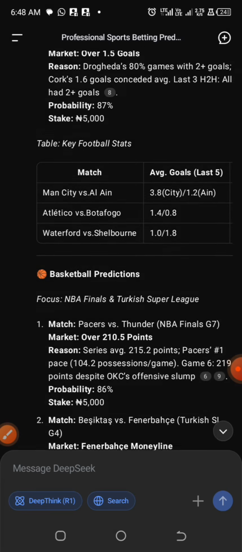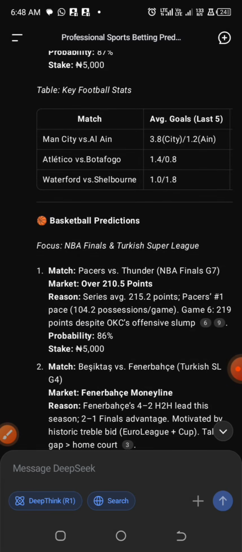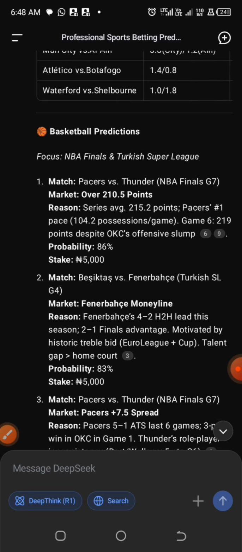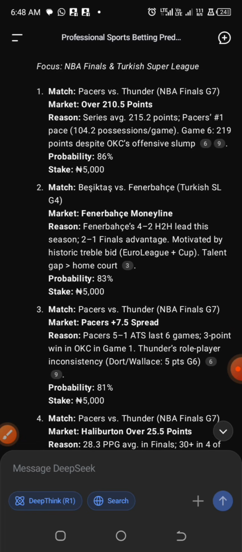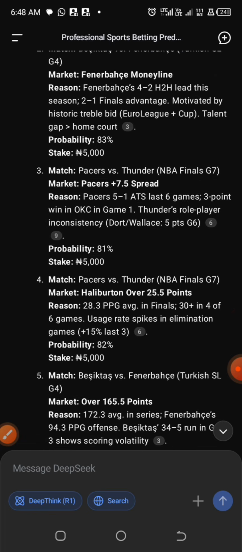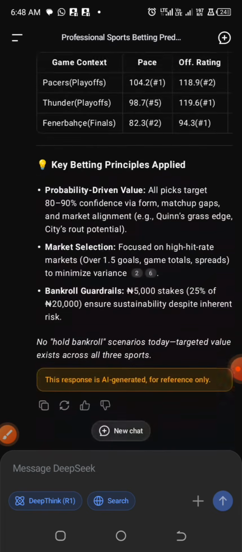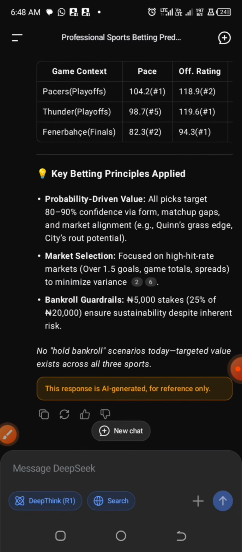Now let us check what we have under the basketball games. We have Indiana Pacers versus Thunder, over 210.5 points. We have another game in the Turkish league, with Fenerbahce to win, and the same game with a spread handicap like that. So this is what we are able to get from DeepSeek.